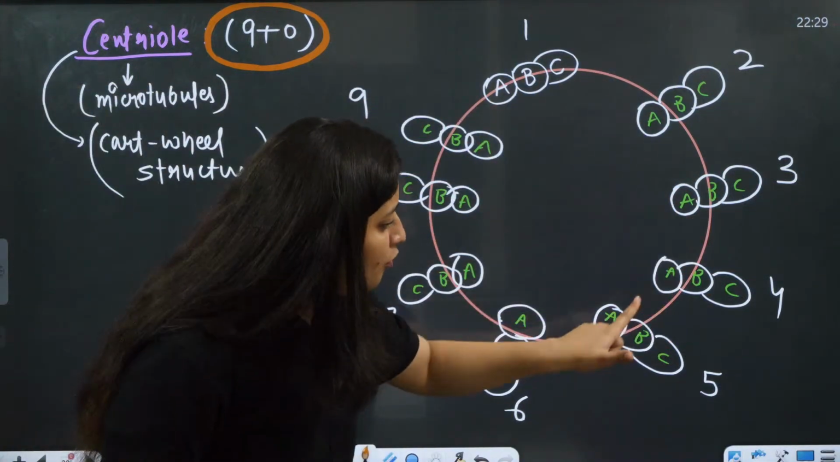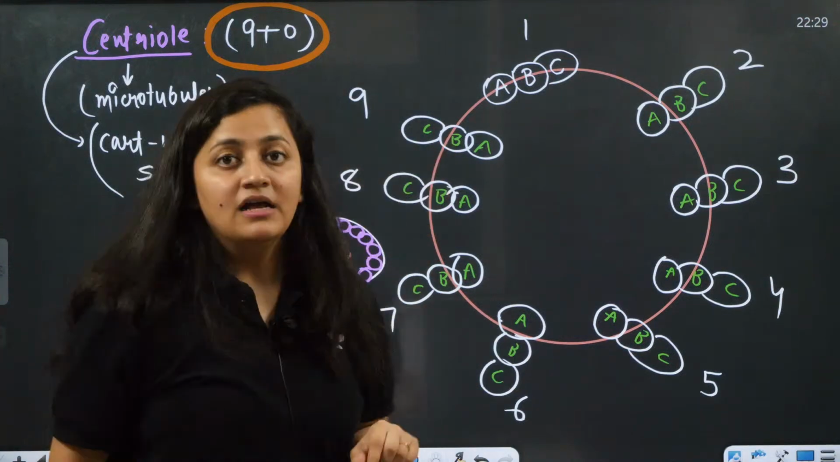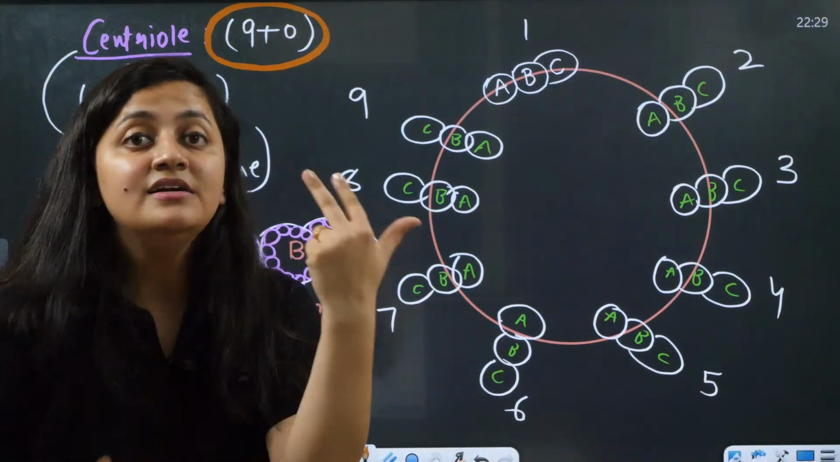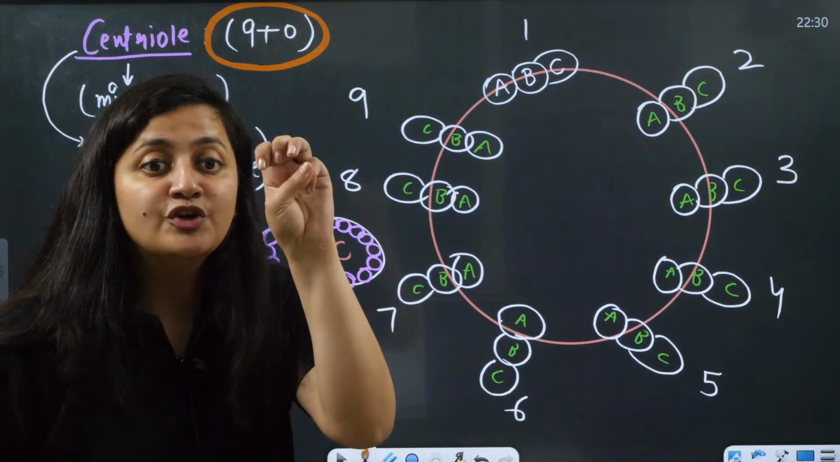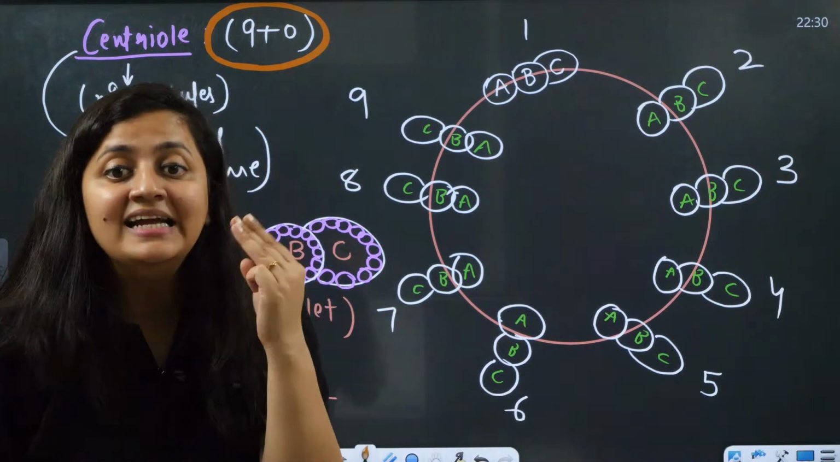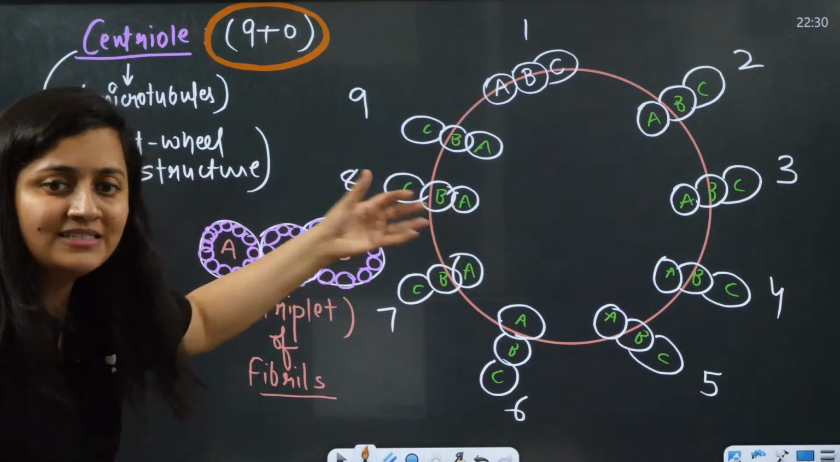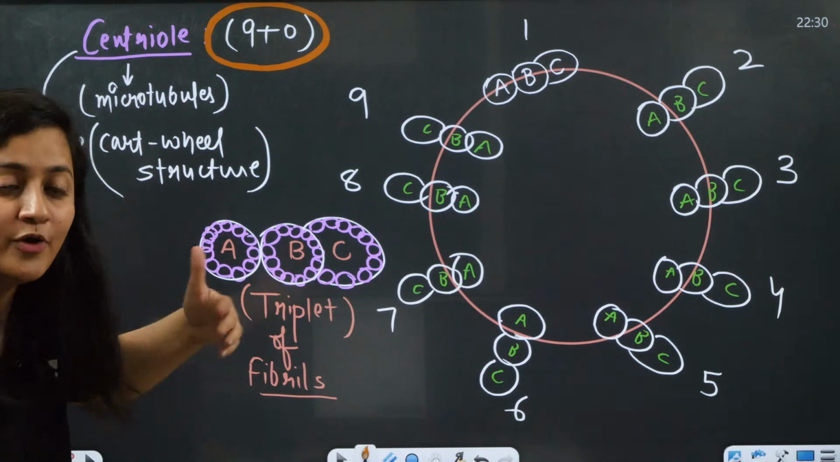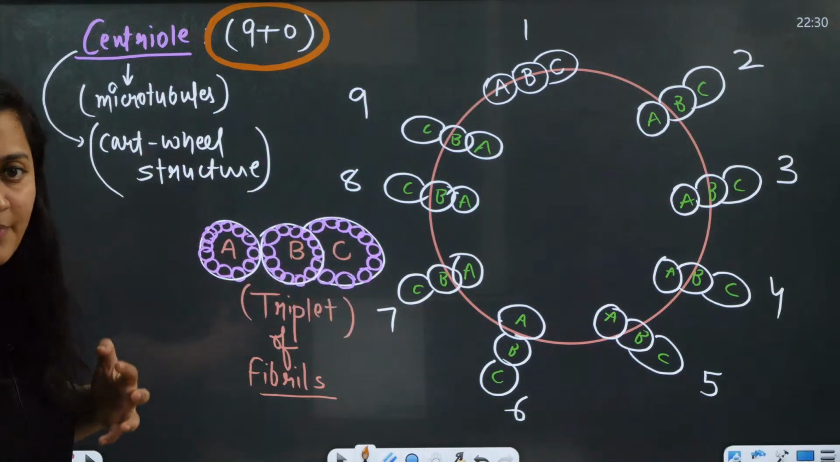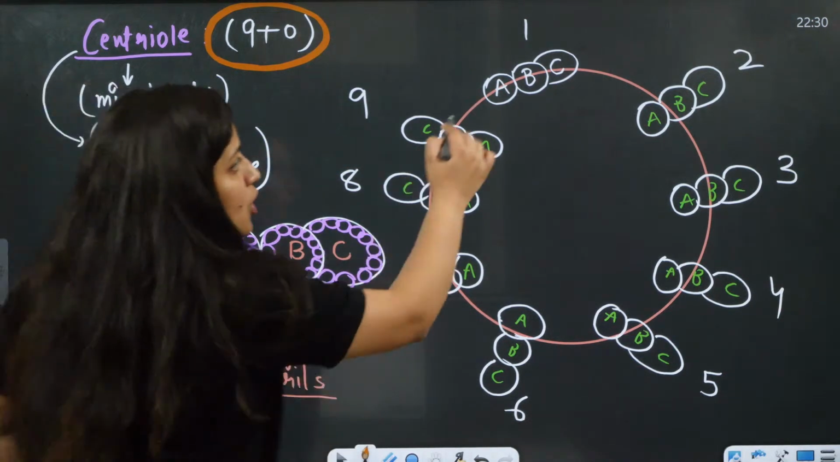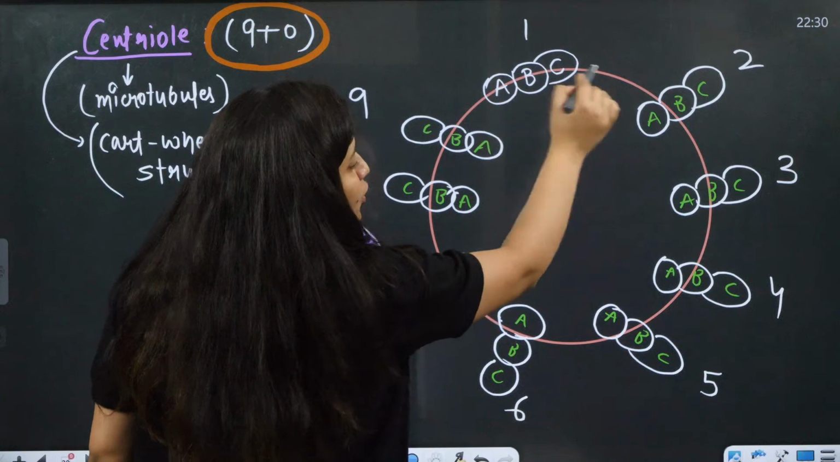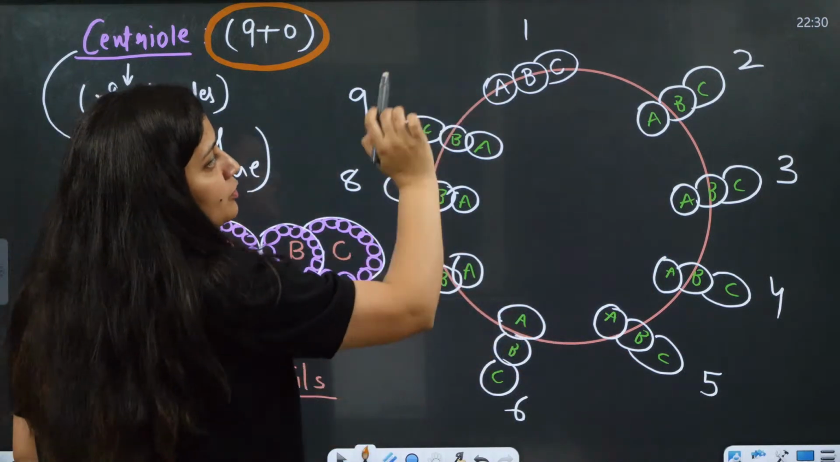1, 2, 3, 4, 5, 6, 7, 8, 9. I'm using the word 9 triplets. Triplets means triple, 3, right? 9 triplets are present on the periphery. Mamta, are you getting it? It means on the periphery there will be a total of 9 microtubule triplets.